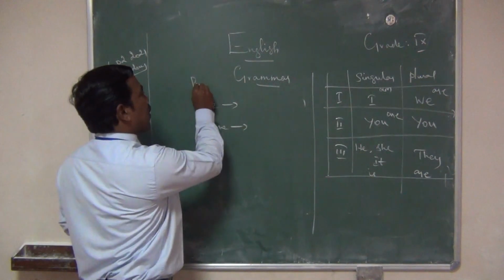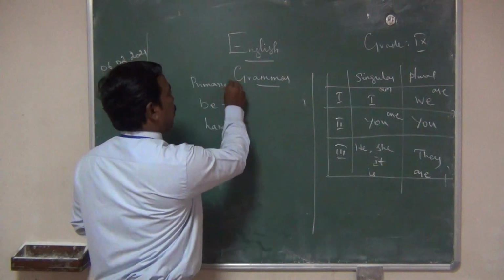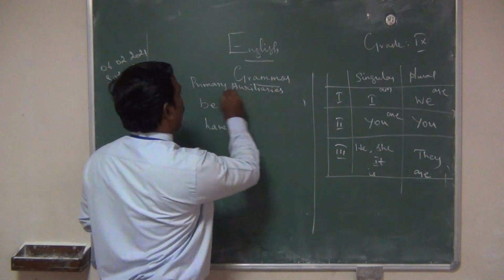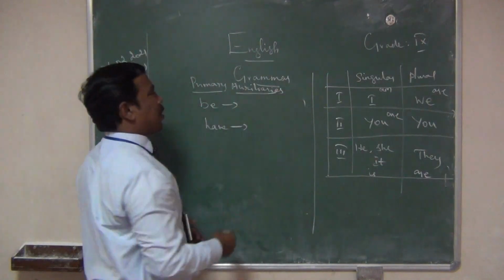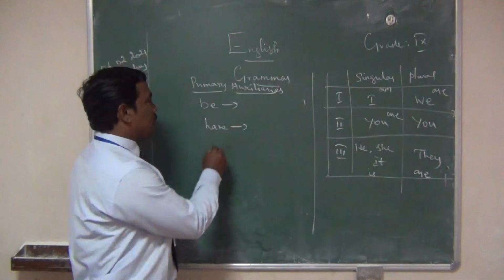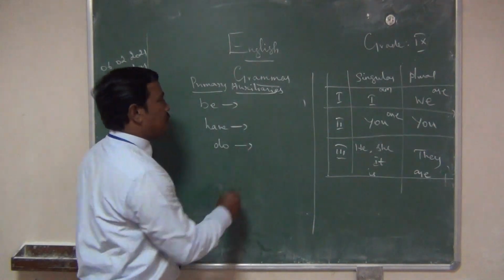This is primary auxiliaries. Modal auxiliaries, you already studied this grammar. Be form verb, have form verb and do form verb.